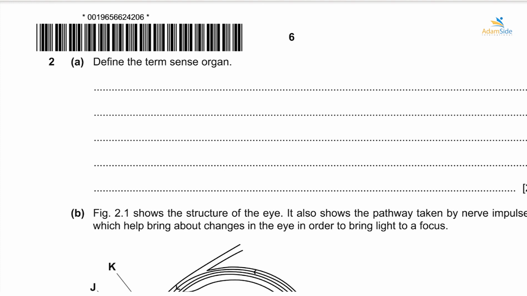Let's say light, for example. Light is a stimulus. So either an increase or decrease in the amount of light will be detected by the eye, as the eye is an example of a sense organ. All right. Temperature will be detected by the skin, because the skin is an example of a sense organ. So we say sense organs, these are organs that detect or respond to changes in stimuli.